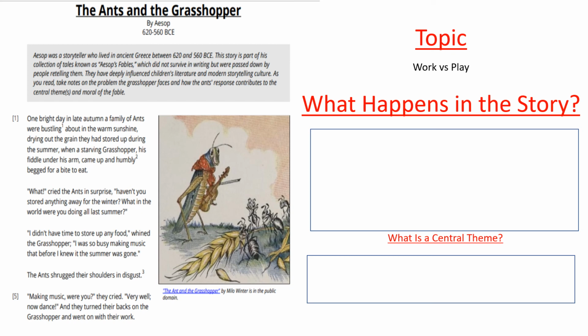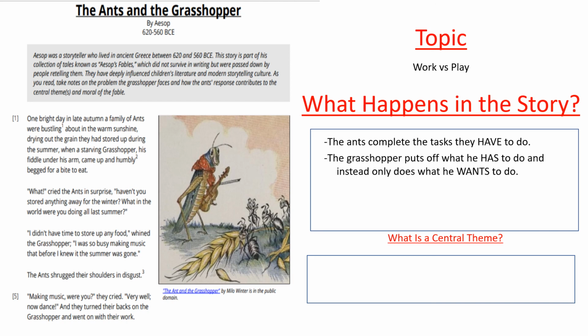Here's a story that we read earlier in this year, The Ants and the Grasshopper, if you remember this one. And we look at what happens in this story if we take the topic as work versus play. All right, so what happens? The ants complete the tasks they have to complete. They gather their food all summer. The grasshopper puts off what he has to do and instead only does what he wants to do, which is play music. Okay, so in the end, the ants benefit from their decision. When the winter comes, they've got food. The grasshopper suffers from his decision. He doesn't have any food to eat at the end.